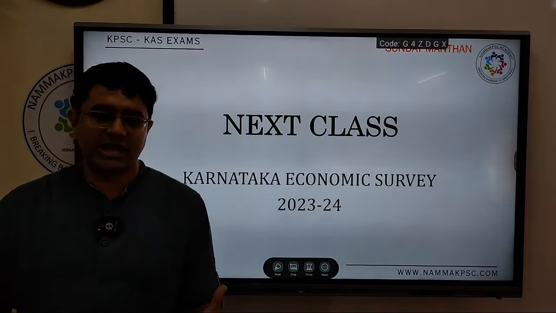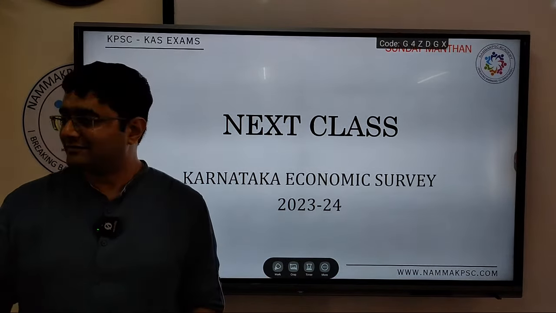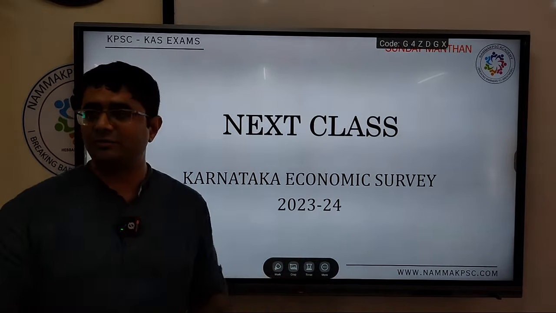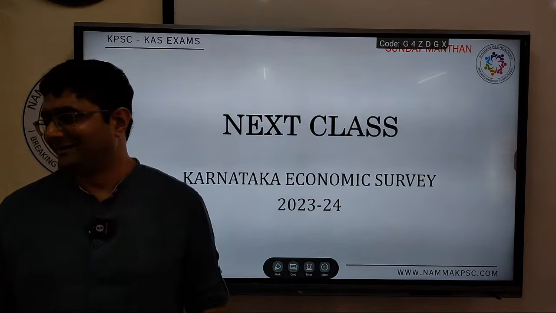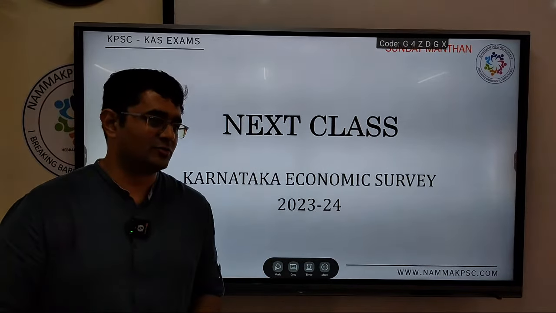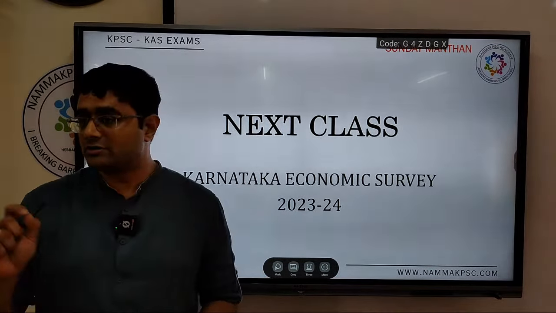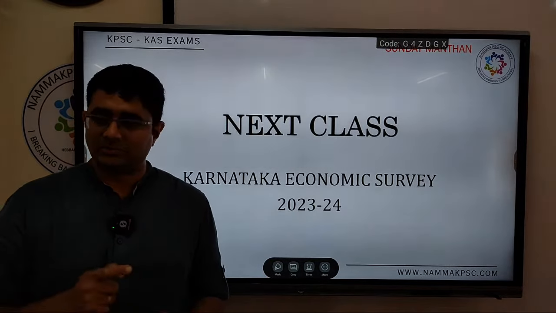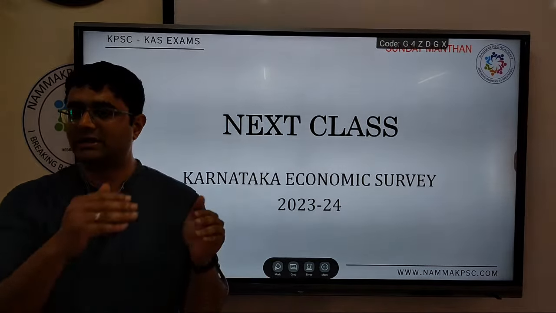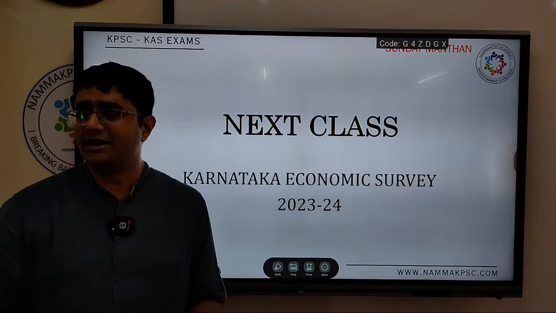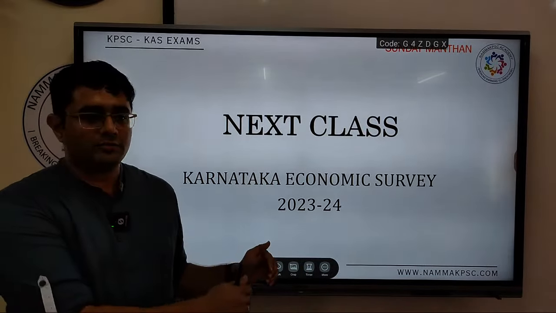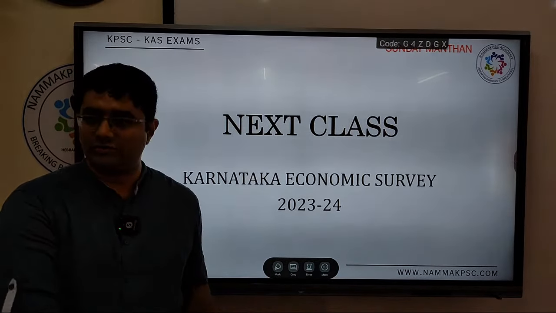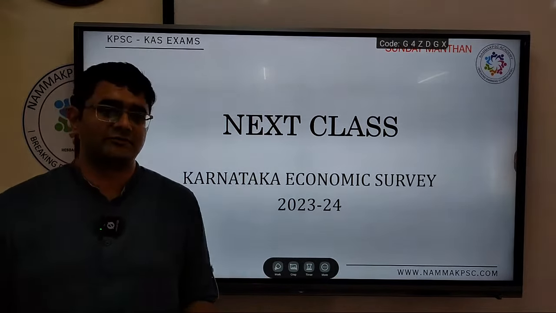In UPSC, conceptual clarity is important. Here, there is no concept, it's facts. You repeatedly read it. They'll ask where it is: Kalburgi, Raichur, what? What is there to understand in that, most of the times? So the notes that you have made are going to be very, very useful. Repeatedly read them, and fill them up with the schemes and programs. Even though it gets boring, trust me, it took almost 3 days for us to do this particular slide, so you have actually reduced 3 days of your effort.